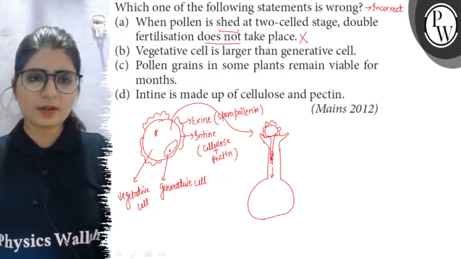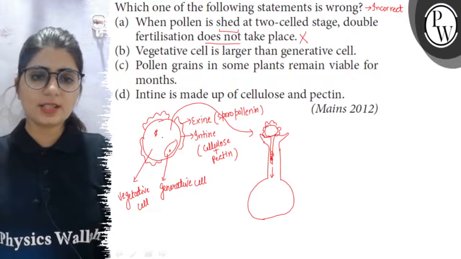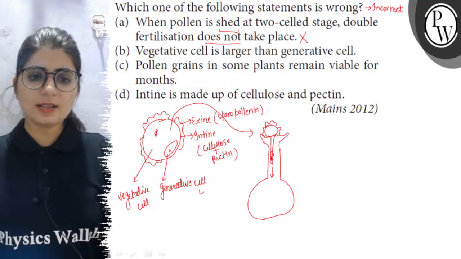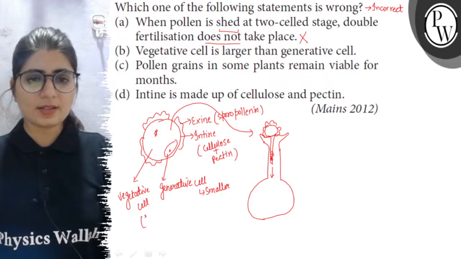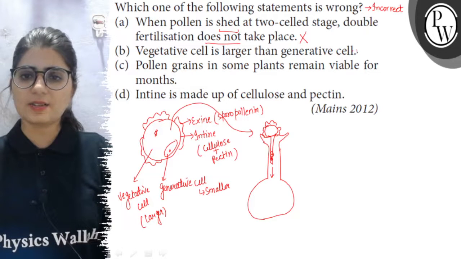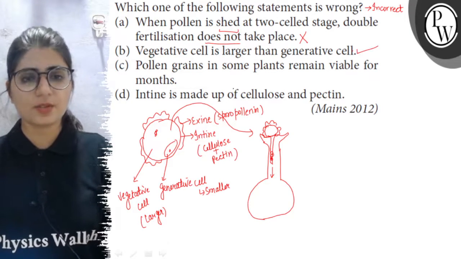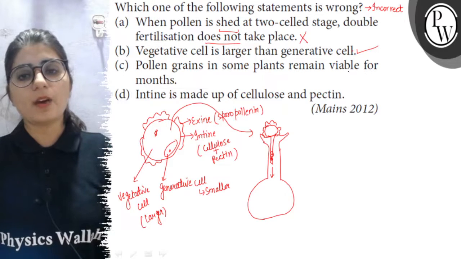But if we see further, then vegetative cell is larger than generative cell. You can see here that generative cell is smaller in size and the vegetative cell is larger in size. So this statement is correct, as vegetative cell is larger in size than generative cell. Third option is, pollen grain in some plants remain viable for months.